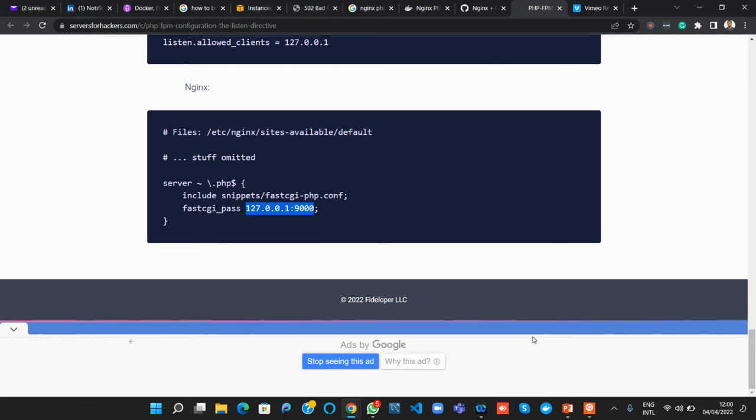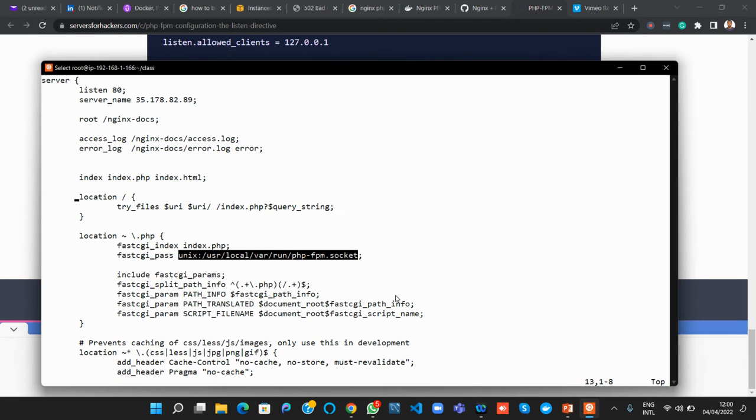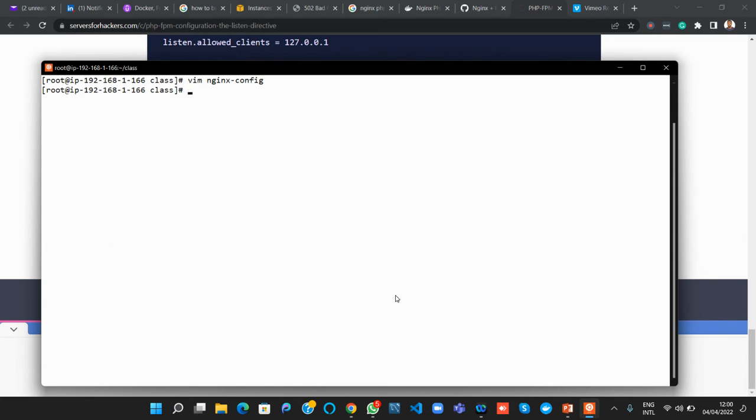Localhost. So we'll go back to our server config. I come here and use 127.0.0.1:9000. Then remove all of that, and the semicolon. Okay, escape, save. We'll rebuild that image. We're going to rebuild that image.